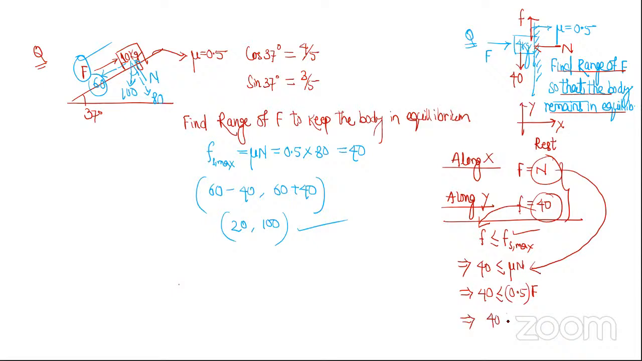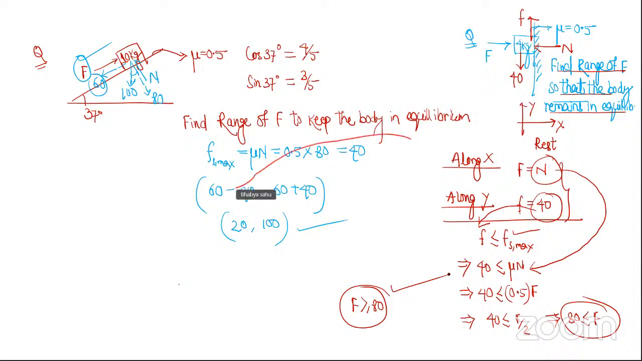So 40 is less than or equal to F by 2. That means 80 is less than or equal to F. So F should be greater than or equal to 80. That's the answer. If you apply a force whose value is 80 or greater than 80, then the body remains at rest. Samjhe? Yes, sir. Achha.